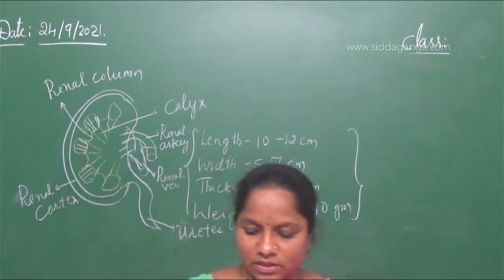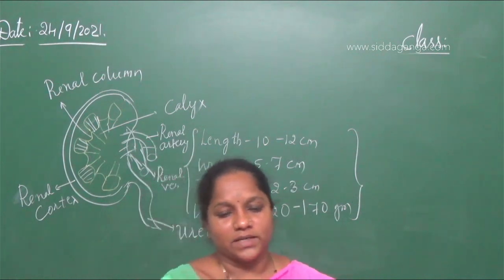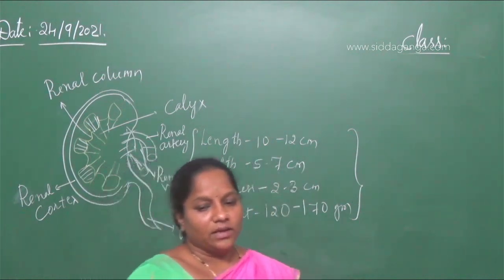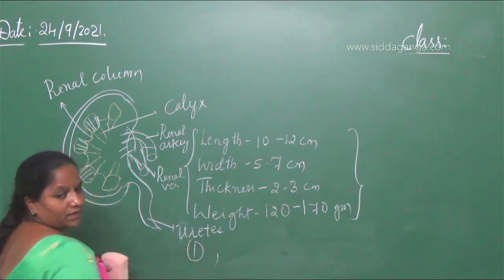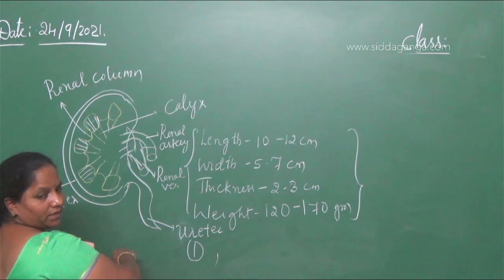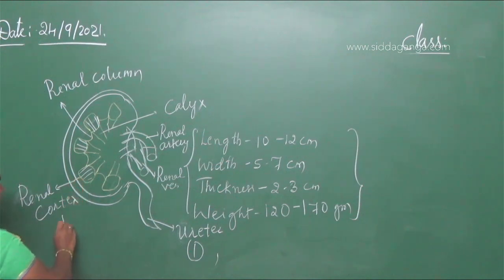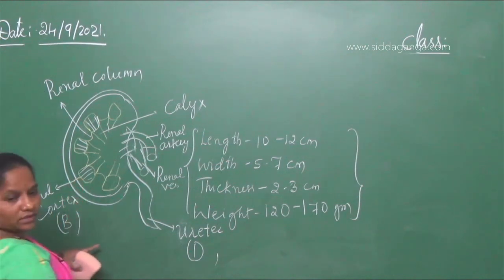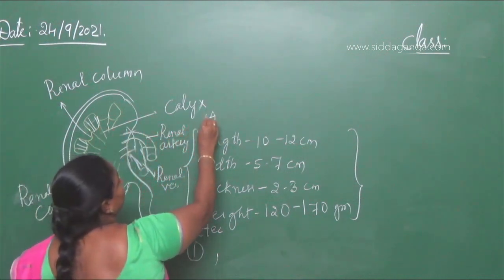In the diagram they are asking which parts A, B and so on. D is the ureter. Next, B is the cortex. Next, A: inside, they have given A as the calyx.